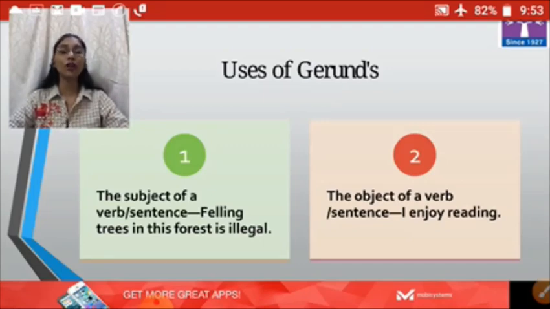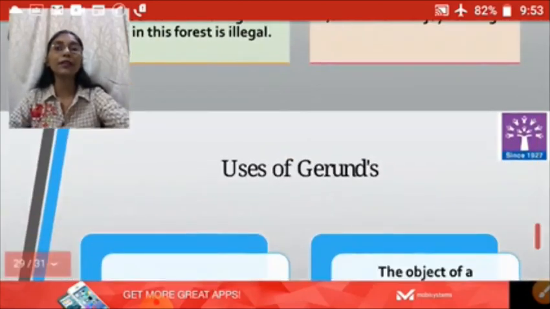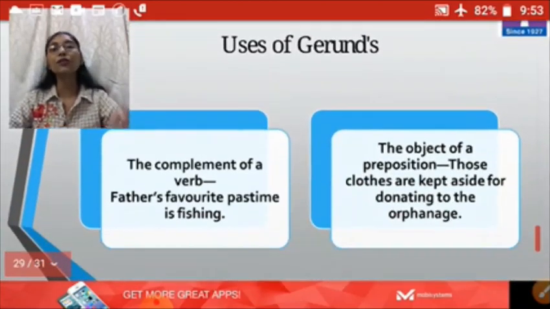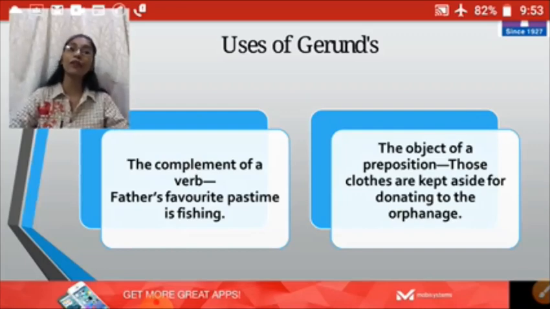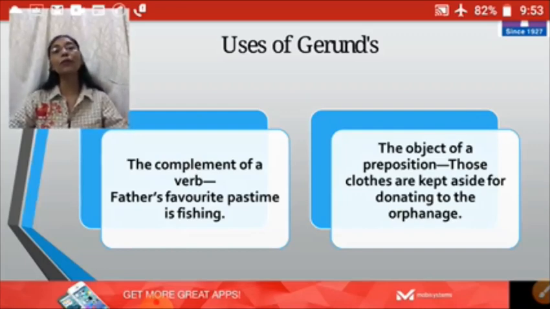I enjoy reading. So here reading is working as the object. The next thing is, it is also used as the complement of a verb. Father's favorite pastime is fishing. So fishing is the complement of a verb. What is father's favorite pastime? Fishing.